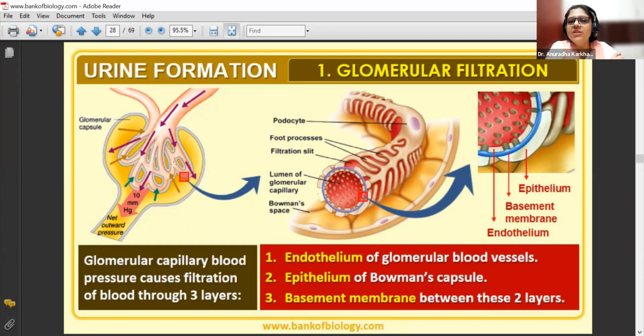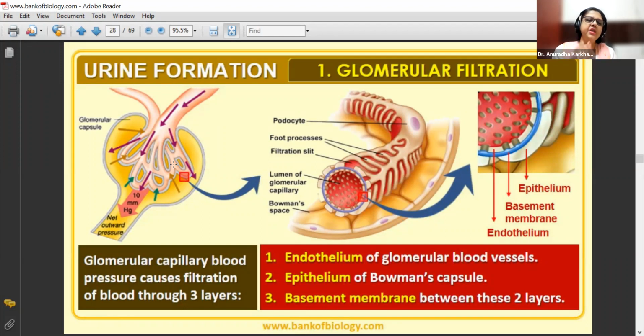So even in breathing and exchange chapter, we had seen that there is a basement membrane between the capillary wall and the alveolar wall. Do you remember that? Alveoli के wall और capillary wall के बीच में I had shown the basement membrane. So even over here, between the capillary and the Bowman's capsule, there is going to be a basement membrane. So there are three membranes which are going to be involved in filtration. Wall of the glomerulus, that is the capillary wall. Wall of the Bowman's capsule, correct? And in between them, there is going to be the basement membrane. Have you all understood this?